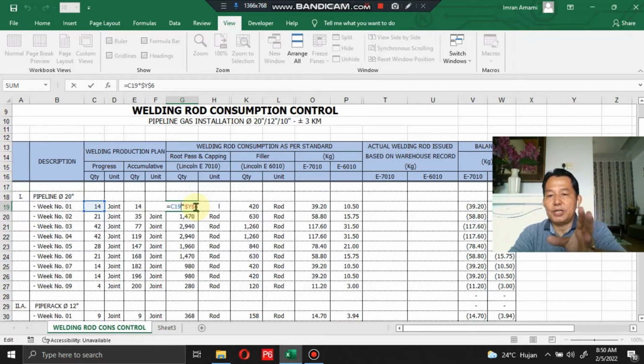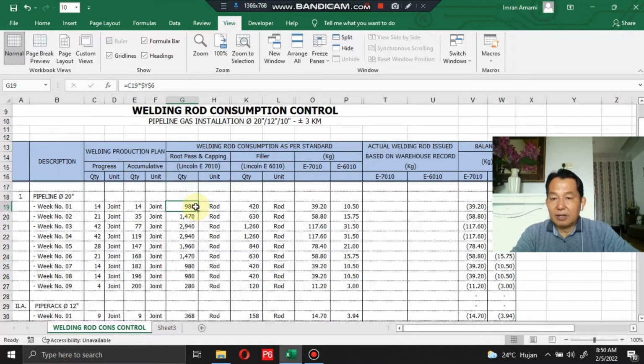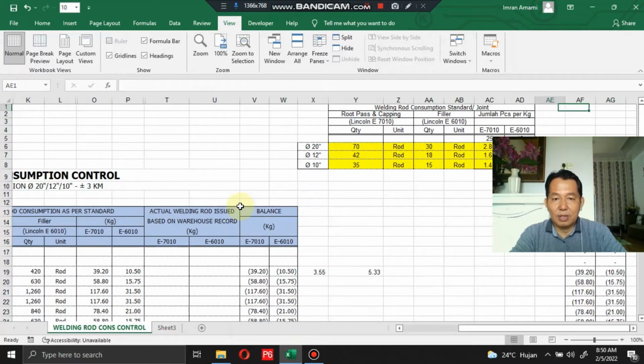Although you copy this and move it to another section, it will not change. Let's check Y6. Yes, Y6 over here.